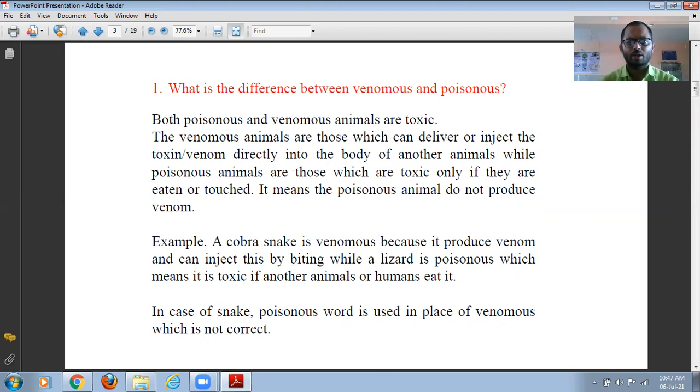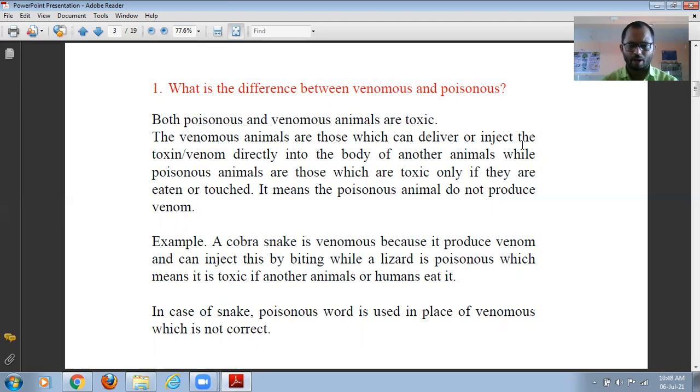these are created for adaptation, or we can say for defense purposes. Why does a particular animal create poison? Only for defense. The venomous animals are those which can deliver or inject the toxin directly into the body of another animal. For example, the cobra, whose scientific name is Naja naja.